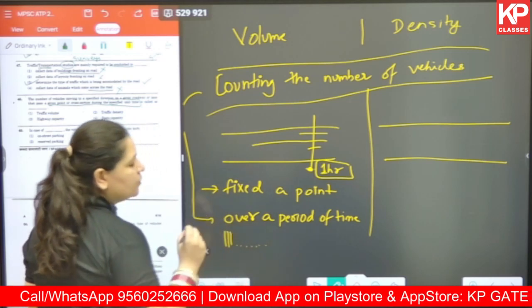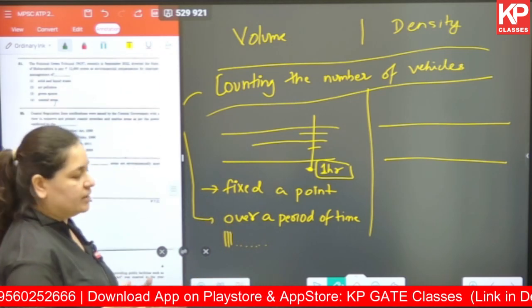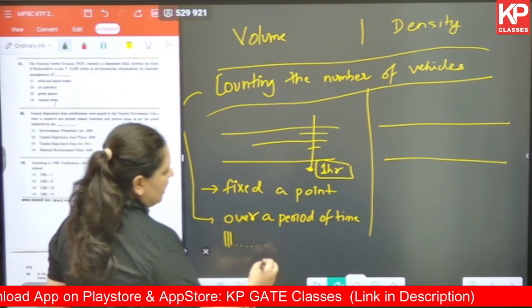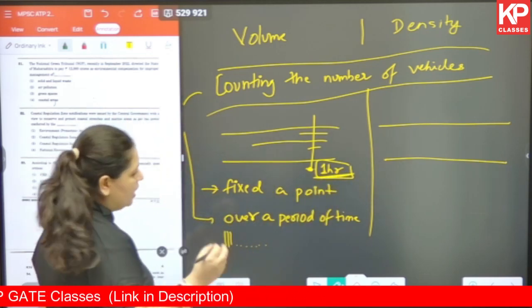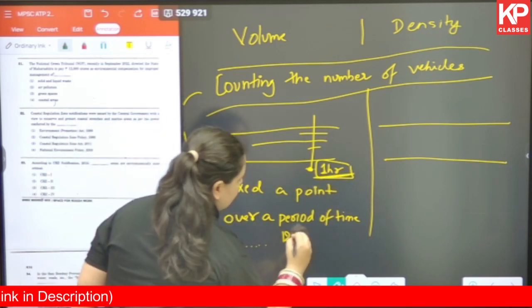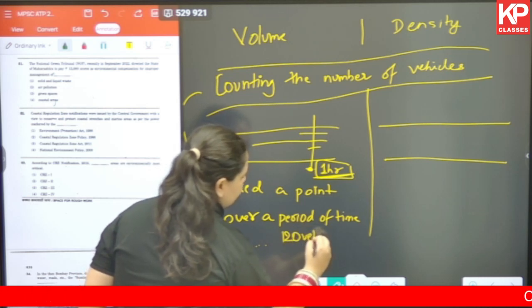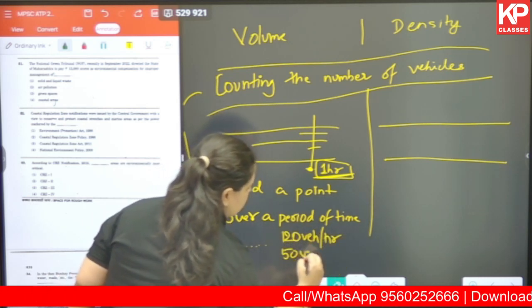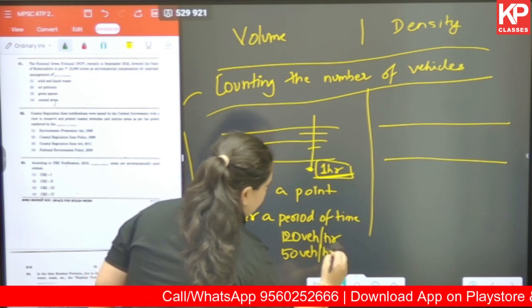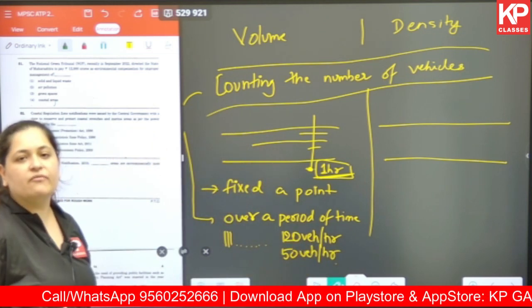We will continue with this survey for whatever time period that we have decided, and we will answer in terms of per unit time, that is per hour. For example, 120 vehicles per hour, or let's say 50 vehicles per hour. Okay, this is one way to count vehicles.